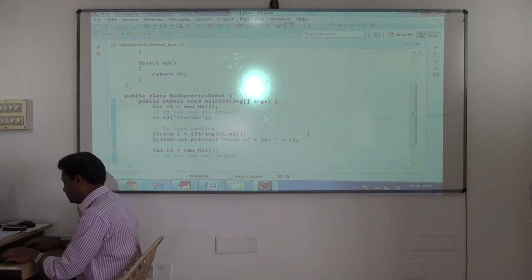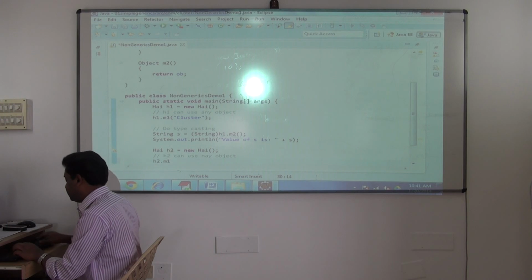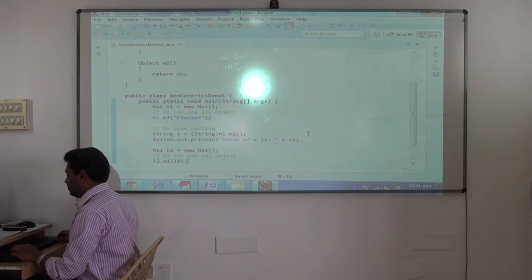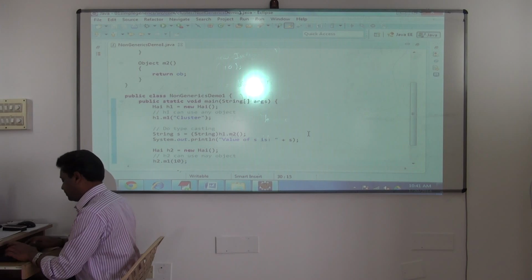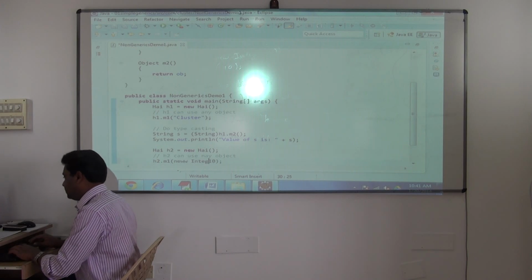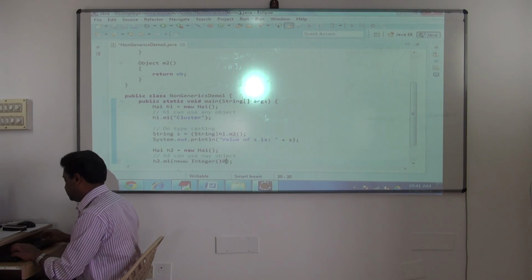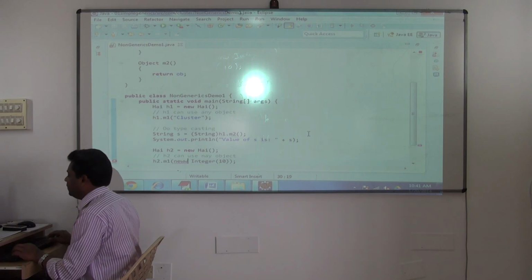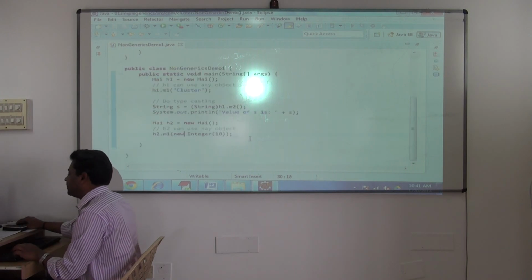So h2 dot m1, and I can use auto boxing and directly pass 10. Or okay, first we'll go with new Integer of 10. Later on I'll do auto boxing, but here I'm converting the primitive to object.